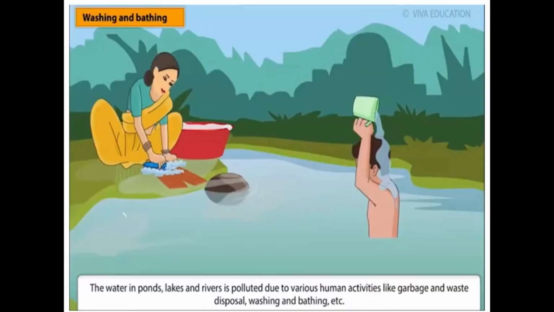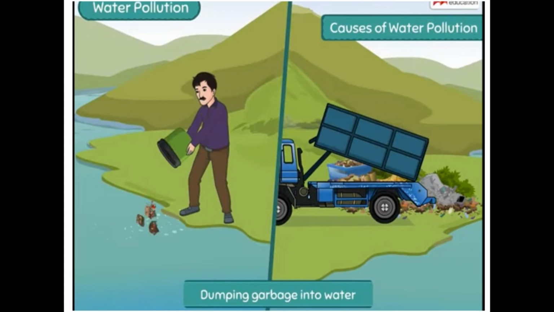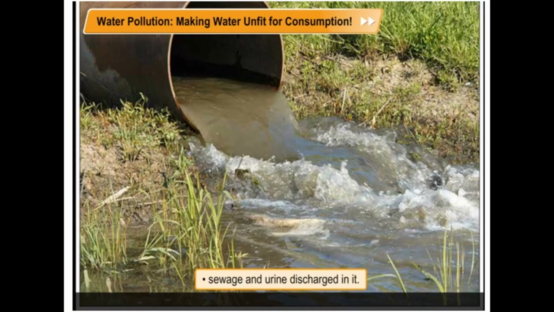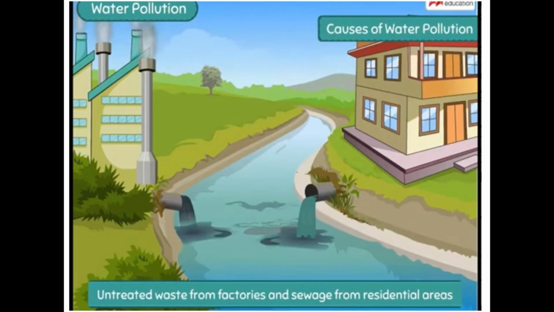Washing clothes, utensils, and bathing in water bodies can cause water pollution. Dumping garbage into water bodies is a common cause of water pollution. Another reason is disposing sewage into water bodies. And dumping and disposing chemical waste from factories into water bodies can cause water pollution.